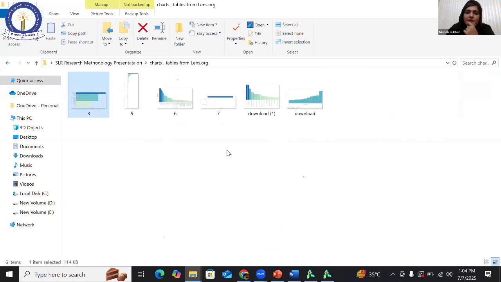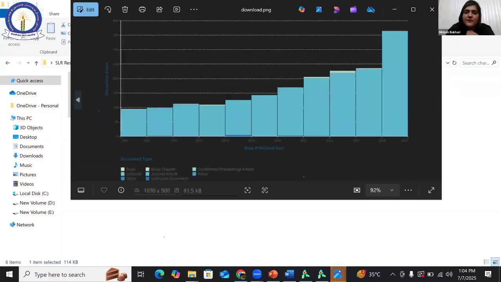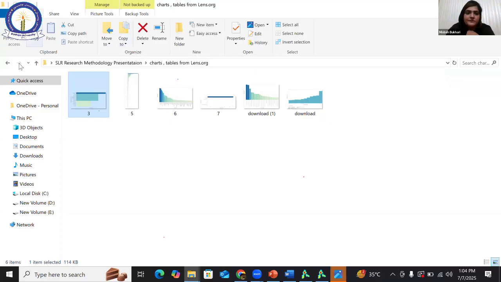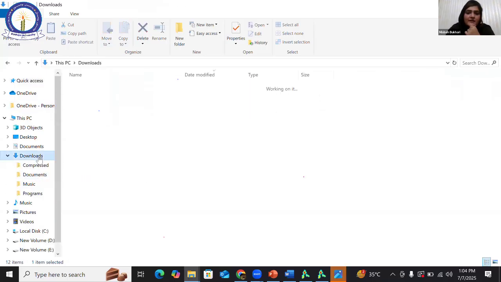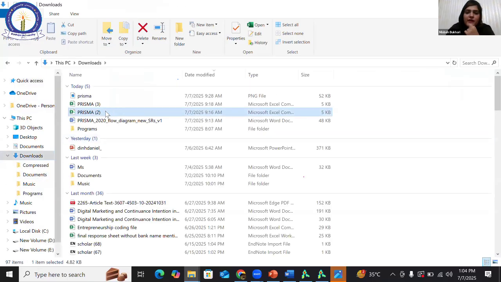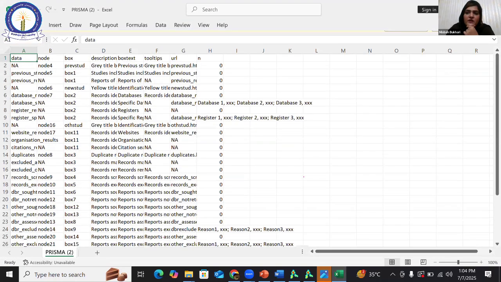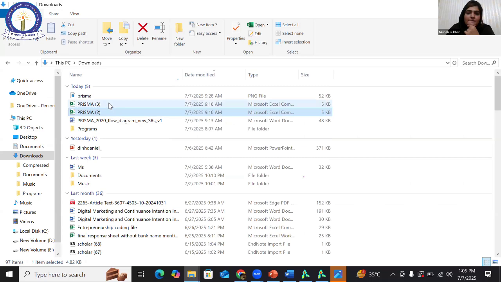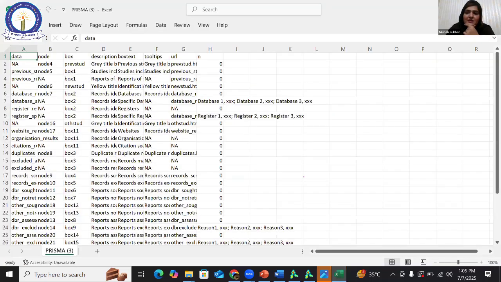These are the charts and tables of my work. You can just copy and paste them and make your own paper. And I'm going to give you an example of PRISMA. Yes, this is the PRISMA flow diagram. This is just a copy of it. You can edit it and write up your own inclusion and exclusion criteria as well.